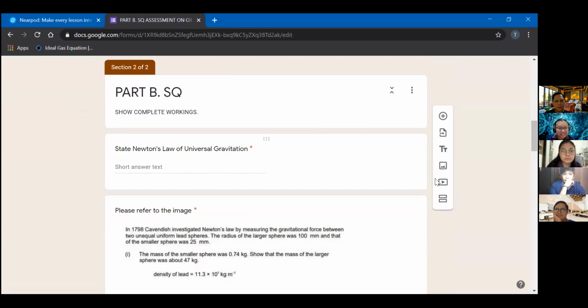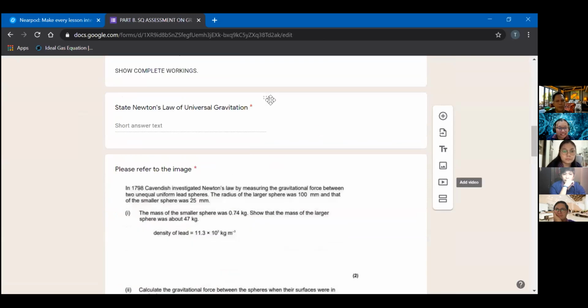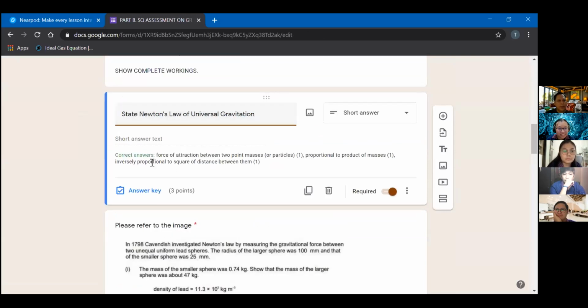What I do with the questions, for example, here is the answer key. The correct answer, for example, force of attraction between 2 point masses, I give 1 mark. Proportional to the product of masses, I give another mark. Then inversely, I use it as a keyword, just for me to easily compare their answer with my answer, so I can easily give them the full mark.